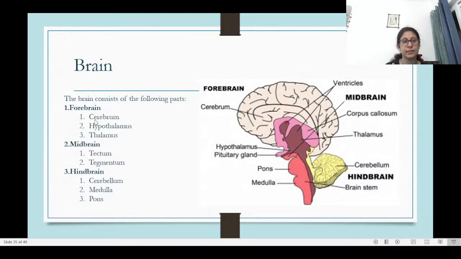So the forebrain consists of cerebrum, hypothalamus and thalamus. These ones here. Midbrain is formed of tectum and tegmentum, and hindbrain is formed of cerebellum, medulla and pons.